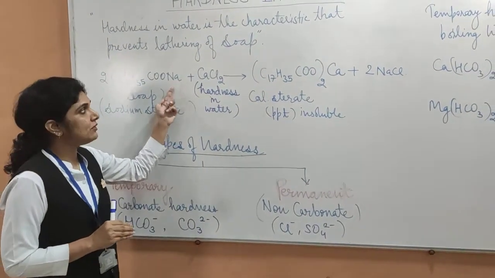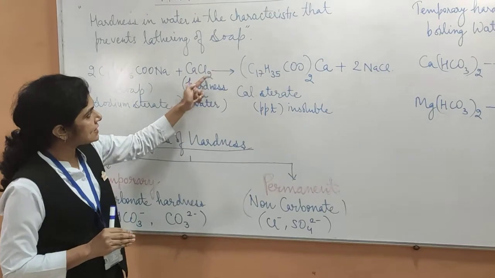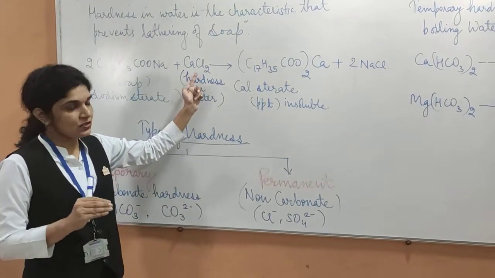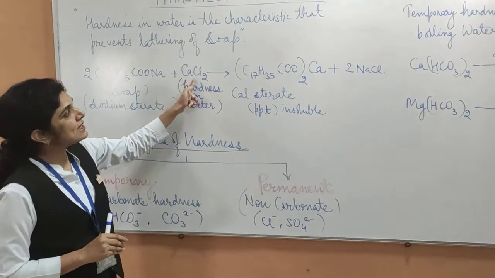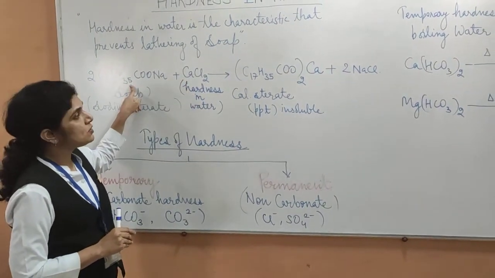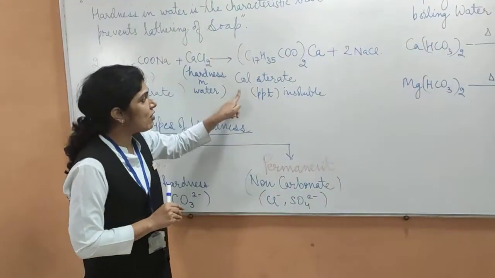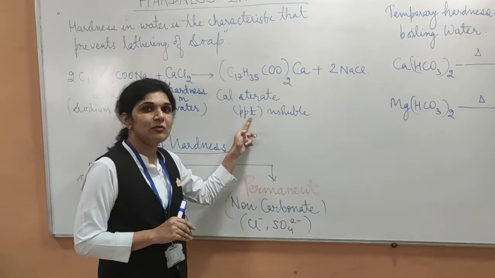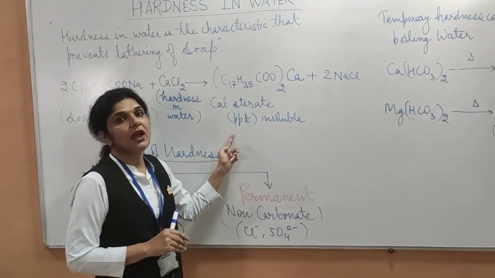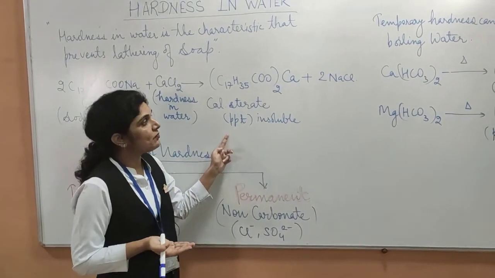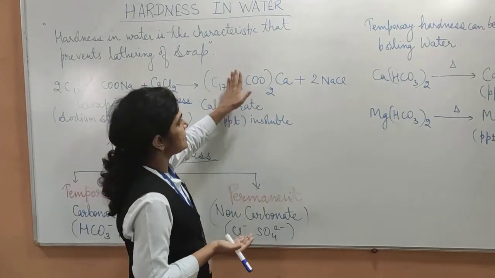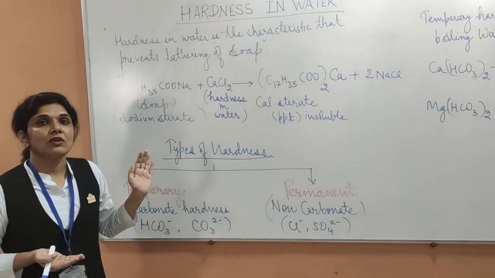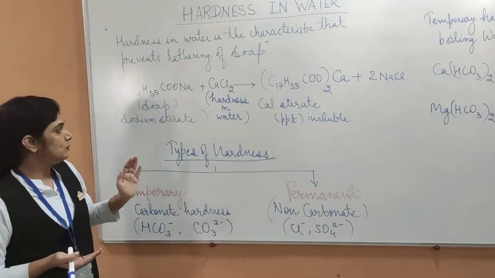When this soap is treated with water having hardness, of calcium chloride, that is a dissolved salt in water, then due to the CaCl2 the soap does not form lather, but it forms a precipitate, an insoluble white scum, and that is not lather. So this reaction explains why the water is not giving lather with soap.